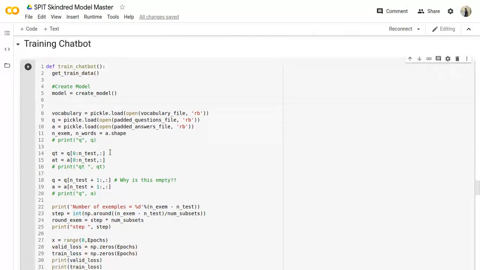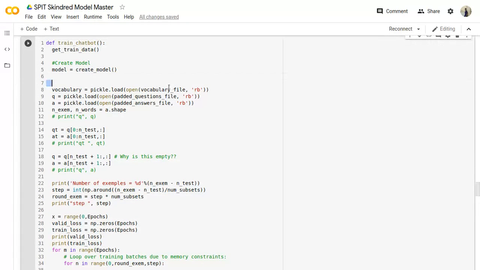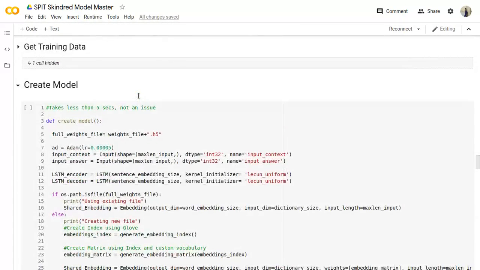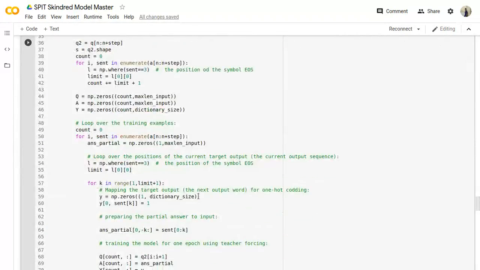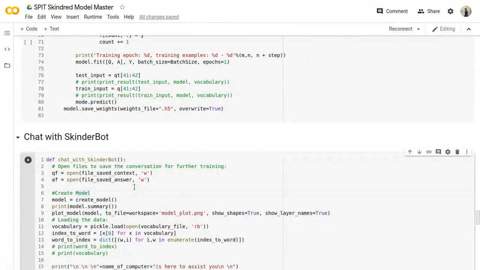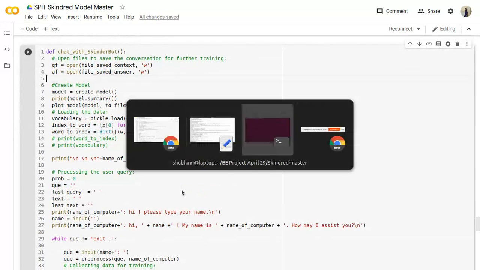And this is the training part of the chatbot. I'm loading the vocabulary file first, the questions file and the padded answers to train the chatbot. The text which we actually have here is converted into a set of contexts and responses, which was created using this method. Moving on, chatting with Skindred, which we've already implemented, so we'll directly run that part only.